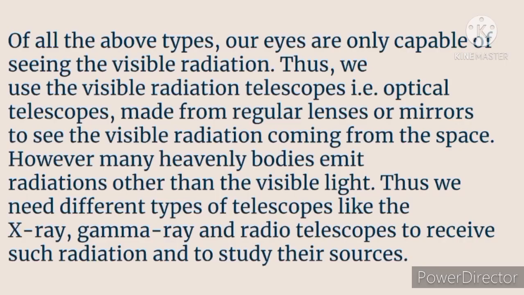Of all the above types, our eyes are only capable of seeing the visible radiation. Thus, we use visible radiation telescopes, that is optical telescopes made from regular lenses or mirrors, to see the visible radiation coming from space. And which are the visible radiation telescopes? They are optical telescopes made from regular lenses or mirrors. We can use lenses and mirrors to see the visible radiation coming from space.